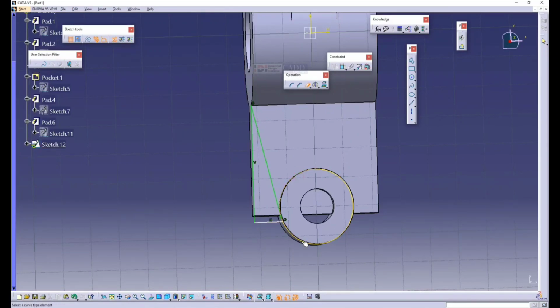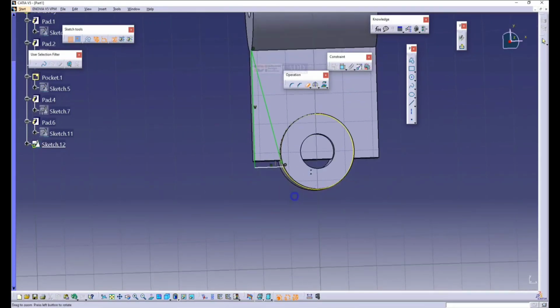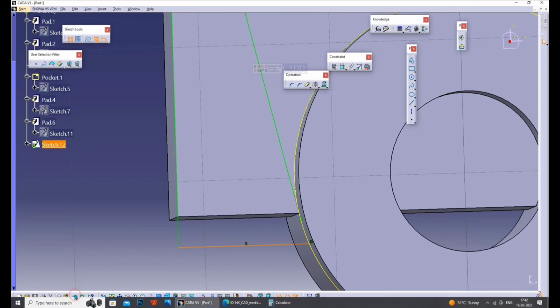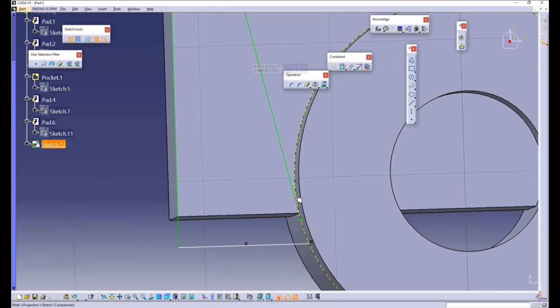Can you see the curvature is getting trimmed? Why? Because the line hasn't been extended, it's short. So I'll go back. Yes, you can see this line is shorter. I'll extend it.